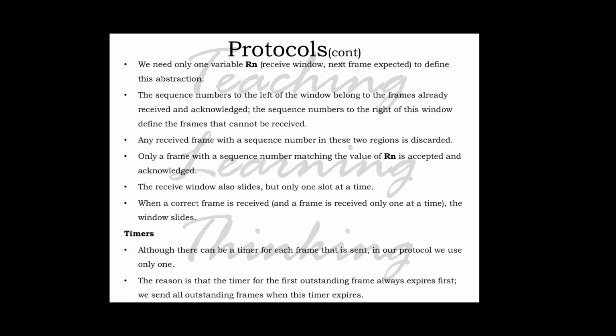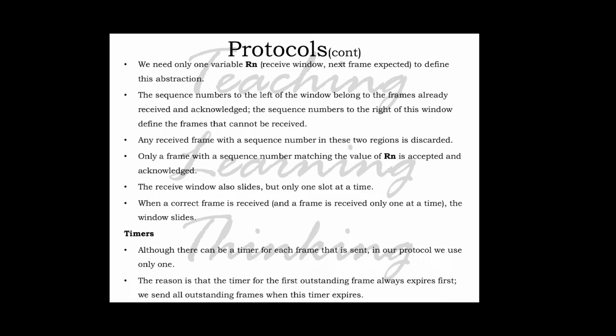The sequence numbers to the left of the window belong to frames already received and acknowledged, and the sequence numbers to the right define the frames that cannot be received. Any received frame with a sequence number in these two regions, the first and third regions, is discarded.